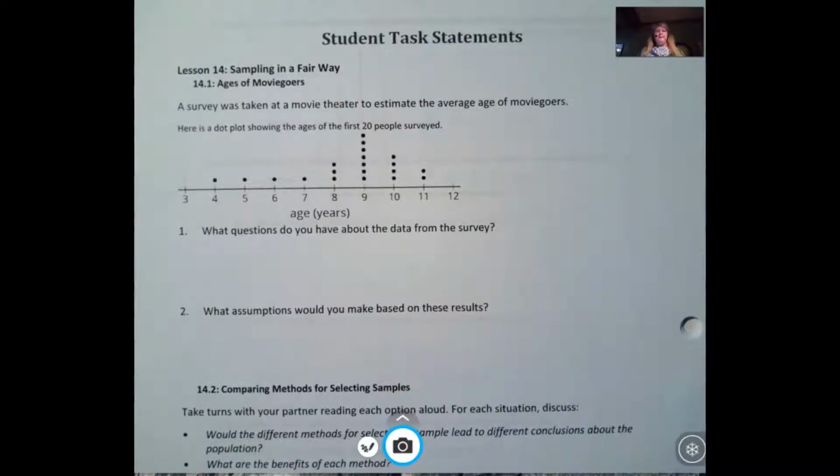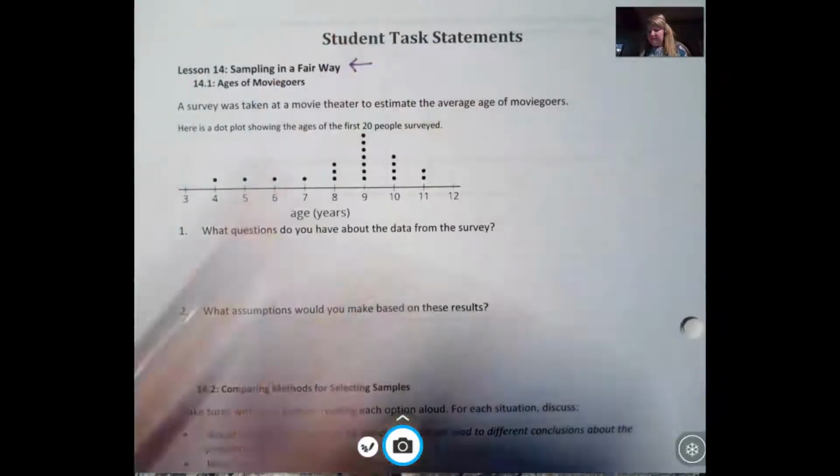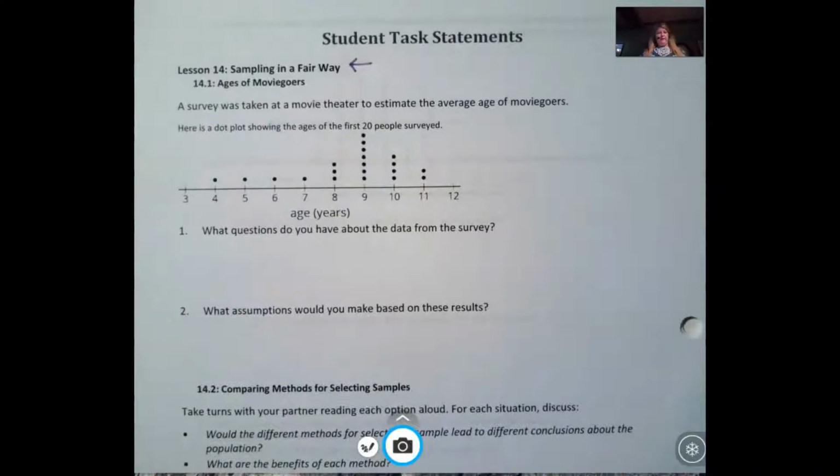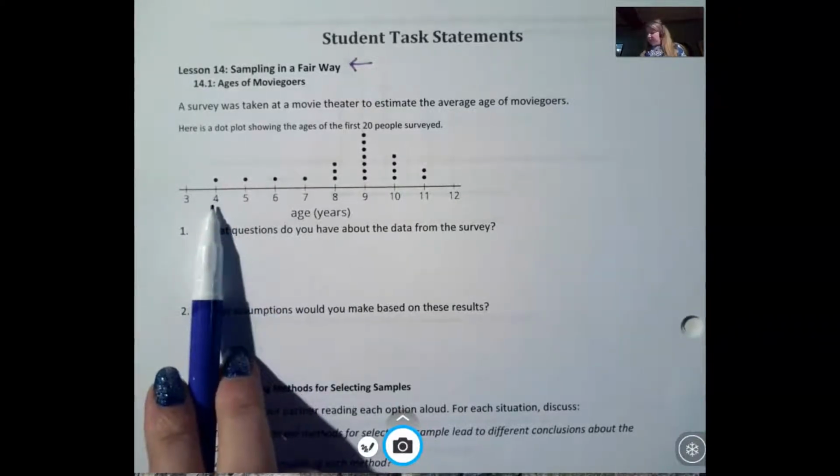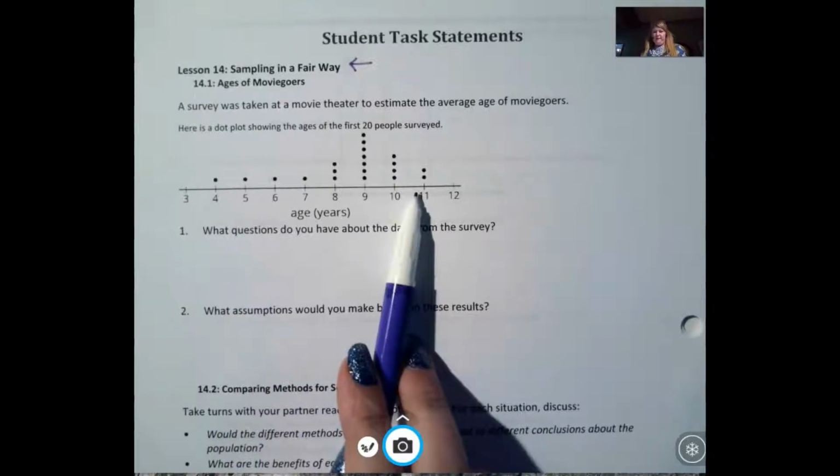Hello, today we are looking at lesson 14, and this is sampling in a fair way. So, the first data that we have is a survey that was taken at a movie theater to estimate the average age of moviegoers. And we have a dot plot that shows the ages of the first 20 people who were surveyed. So if we look at this, we see we have people from the ages of 4 to 11 that were surveyed.